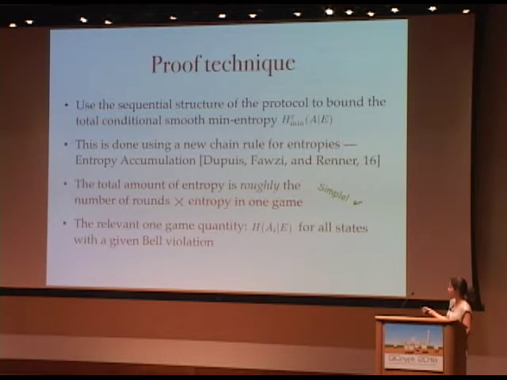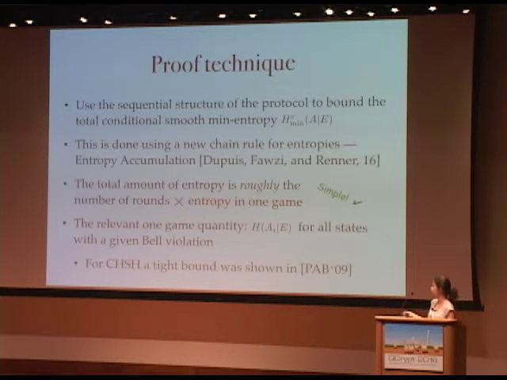Okay, the relevant one-game quantity, so the relevant entropy that should be plugged in this red part here, is just the conditional von Neumann entropy, so it's a standard quantity, and this should be evaluated for all states with a given Bell violation. Okay, so you fix the Bell violation, then you need to evaluate this von Neumann entropy. For the CHSH, for example, A_i is just a bit, so this is a very small quantity, and it's indeed a standard quantity. For the CHSH, a tight bound was already proven in the Pironio et al. paper, so we could just use it and plug it into our framework.